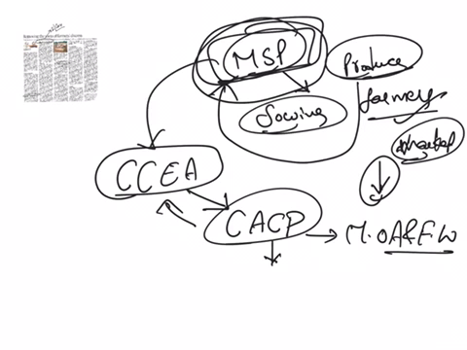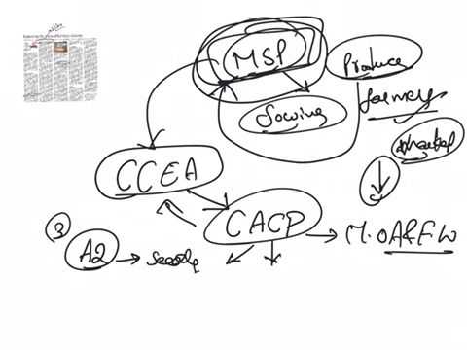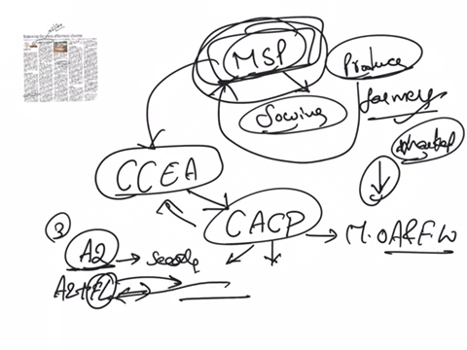It is this commission which will decide this minimum support price and recommend it to the Cabinet Committee on Economic Affairs. This commission will decide this minimum support price based on 3 costs of production. The first one is A2. This is the actual paid out cost. That means it will include the expenditure incurred by the farmers to purchase seeds, fertilizers, to hire the labor and lease the land. And the other one is A2 plus FL. It is the actual paid cost plus the value of family labor, because even the family of the farmer will also be participating in this agricultural activity. Even their labor will also be calculated.